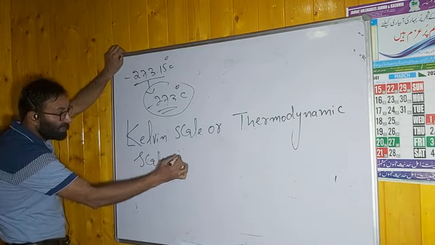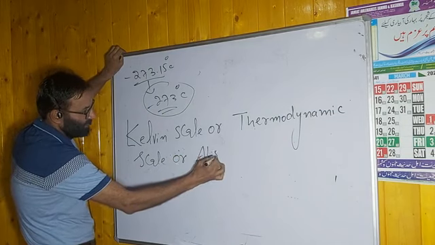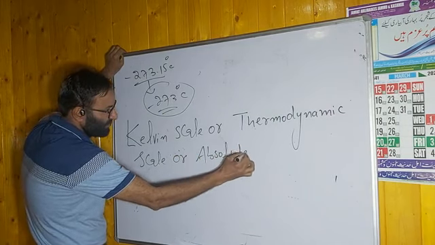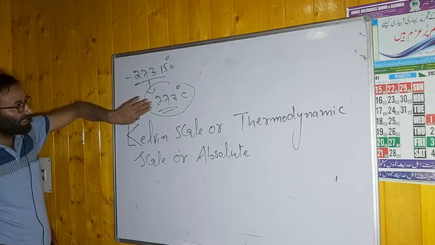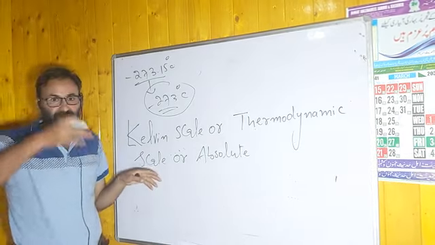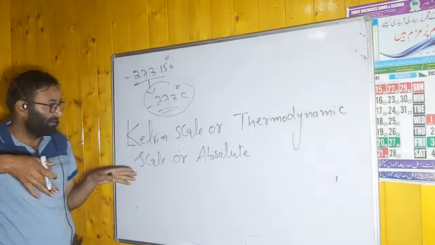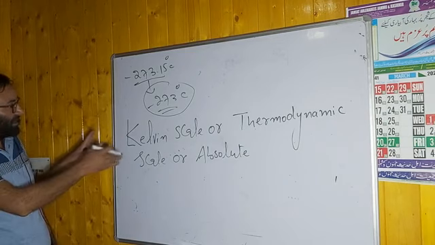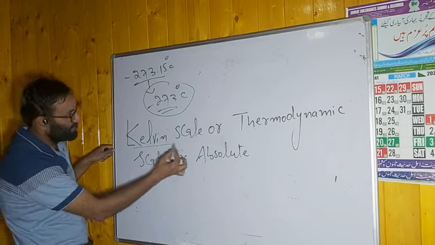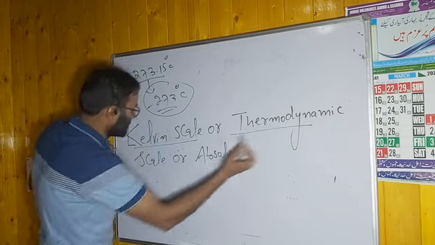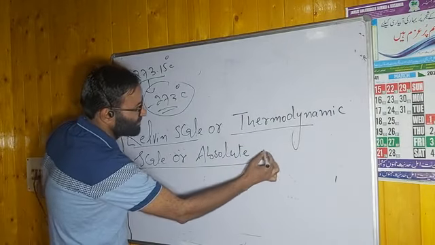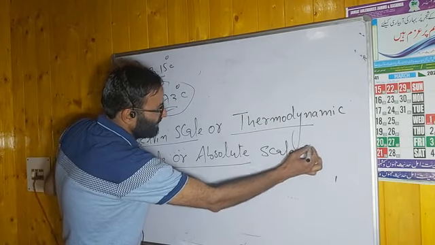Its third name is the absolute scale. Dear students, you have to remember this: to convert degree Celsius temperature into Kelvin, Lord Kelvin introduced a scale, the Kelvin scale, thermodynamic scale, or the absolute scale of temperature.